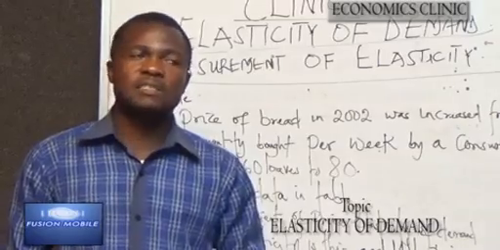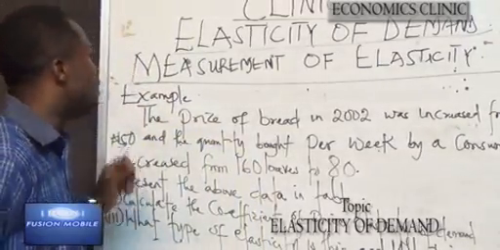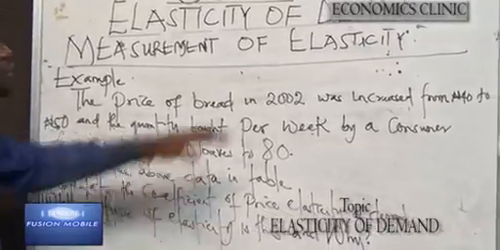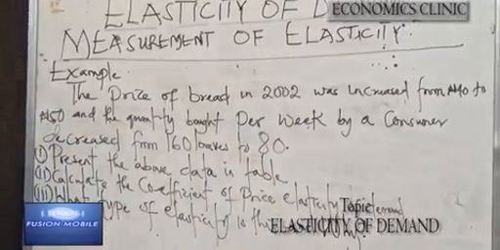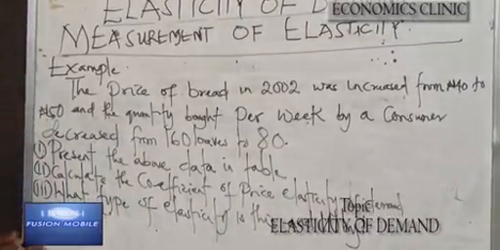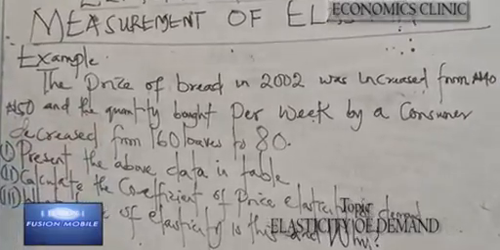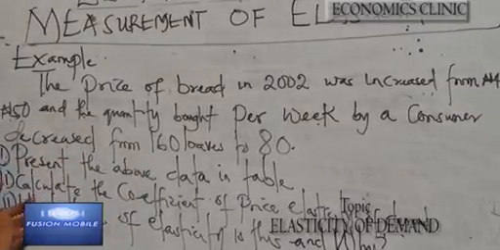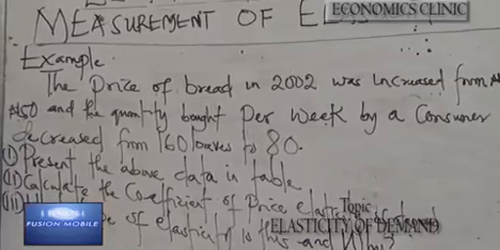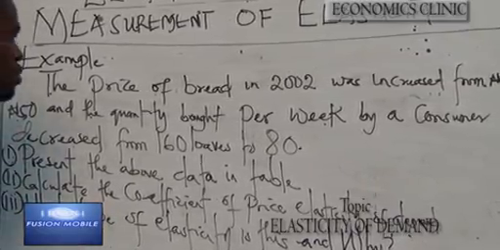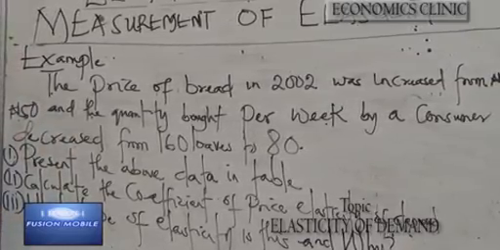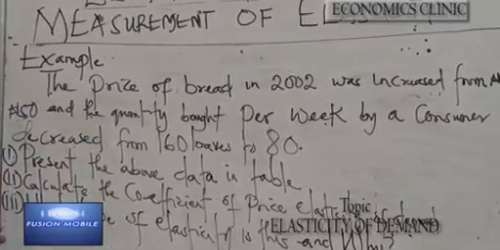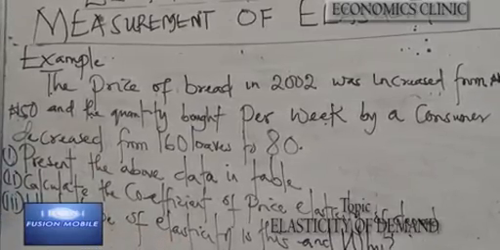So looking at the example we have on the board, it says the price of bread in 2001 was increased from 40 naira to 50 naira, and the quantity bought per week by a consumer decreased from 160 loaves to 80. The question says, present the above data in a table. The other one says, calculate the coefficient of price elasticity of demand. While the last one says, what type of elasticity is this and why?